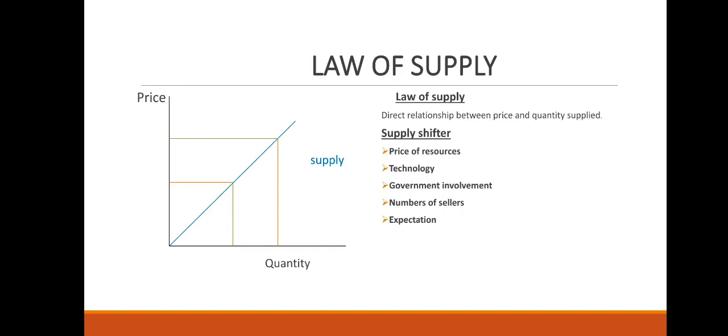Numbers of sellers can also make an impact. If there are fewer sellers, supply will shift to the left, and if there are more sellers, supply will shift to the right. And expectation as well.